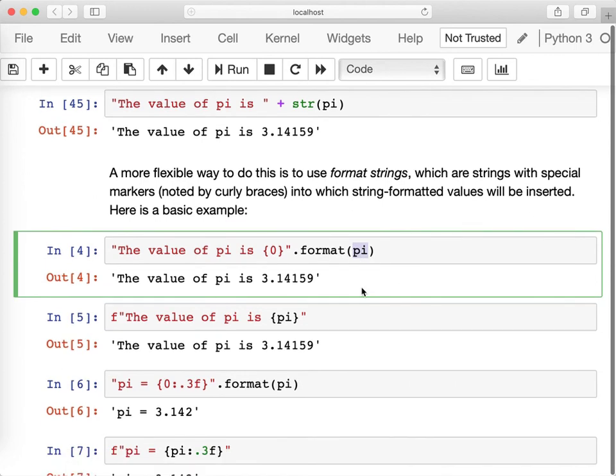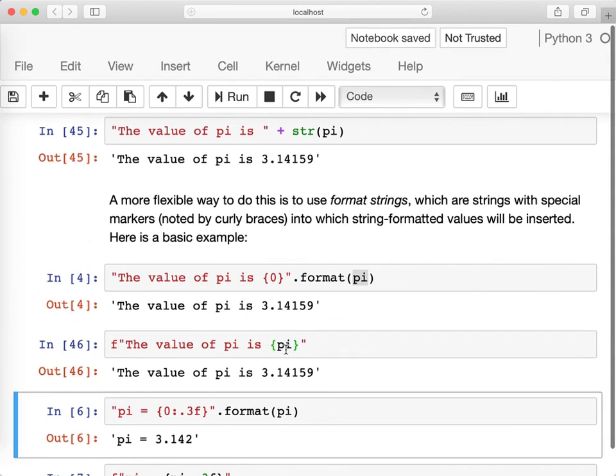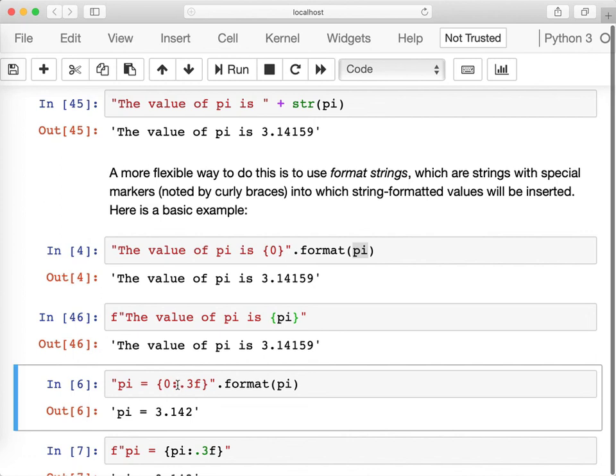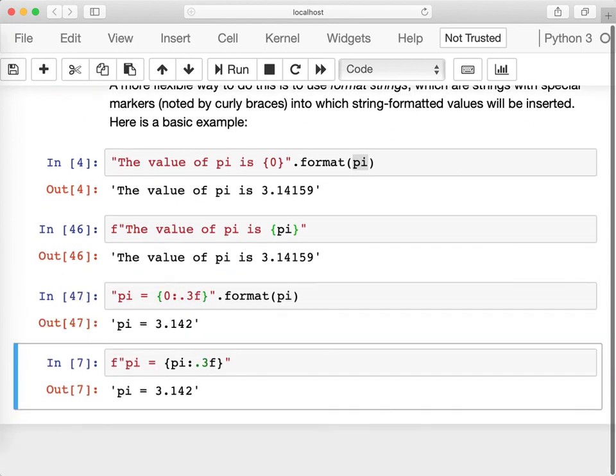In Python 3.6 onwards, we have a special kind of string called formatted string. The difference here is that I start with an F and type in whatever the string is, and I can place the variables here in curly brackets. The formatted string also can receive a special directive to specify the format. For instance, if I want to specify how many decimal points I want to have, I can use the special formatting directives.